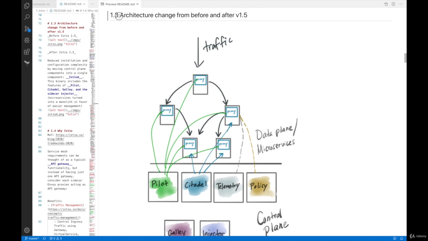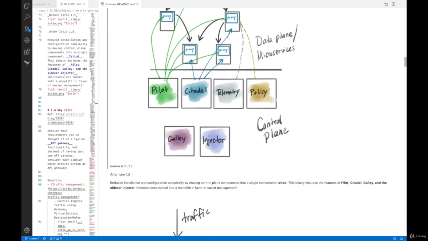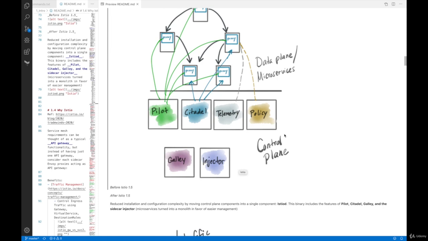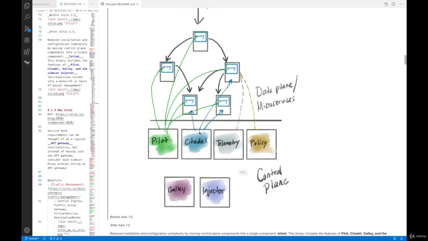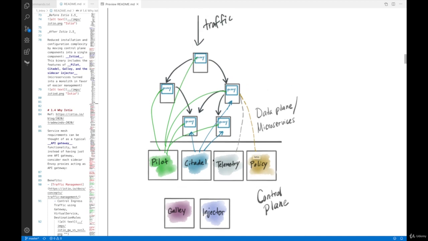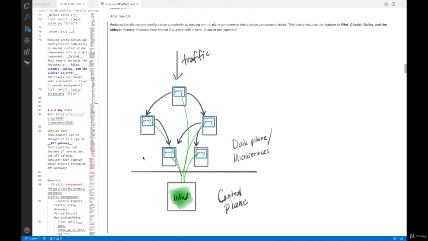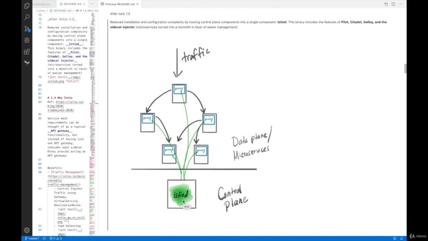Next, section 1.3, I want to mention the architecture change before and after version 1.5. I've already mentioned that after version 1.5, the Pilot, Citadel, telemetry, and policy components, which are part of the control plane, got aggregated into one pod called Istiod. But before 1.5, they existed as individual containers in a pod. So this is kind of like a microservice architecture. The only thing that changed after 1.5 is that everything is inside Istiod.